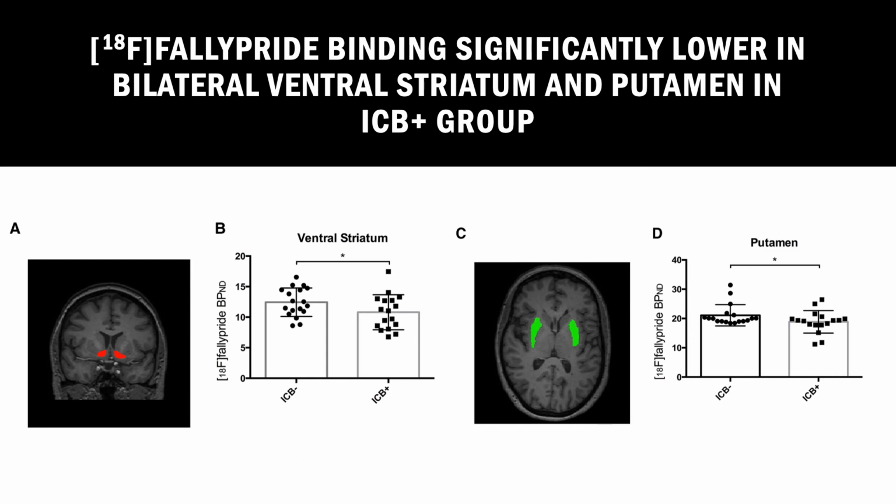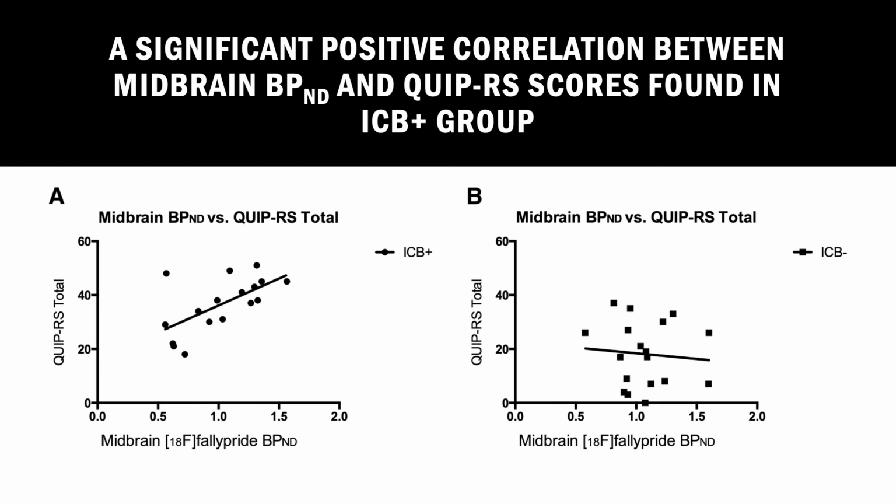While we are able to see a clear relationship between a decrease in D2/3 binding and behavioral changes, the question of whether this decreased binding precedes or follows dopamine treatment still remains. The images above show graphs comparing QIP-RS scores with midbrain valipride non-displaceable binding potential, with A representing the ICB positive group and B representing the ICB negative group.